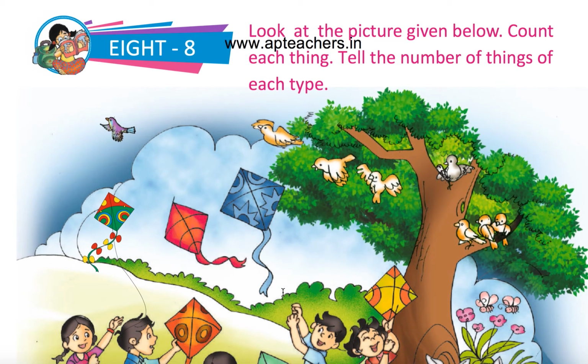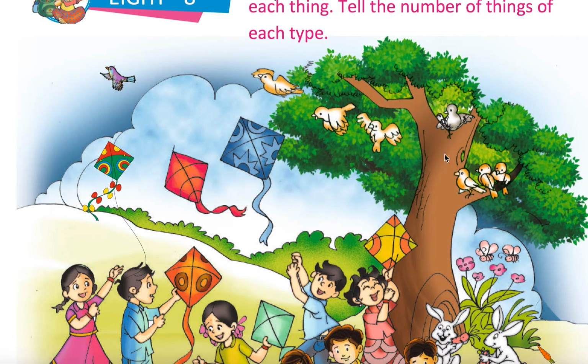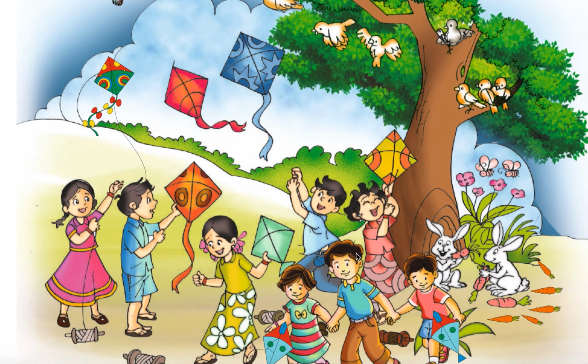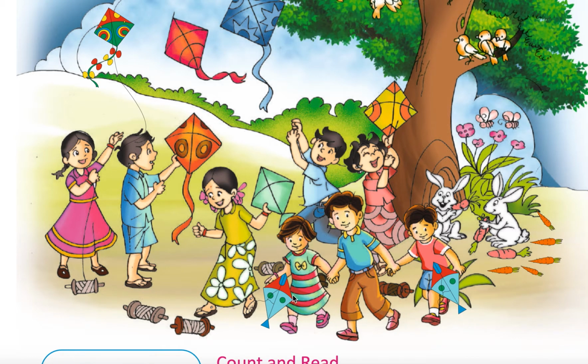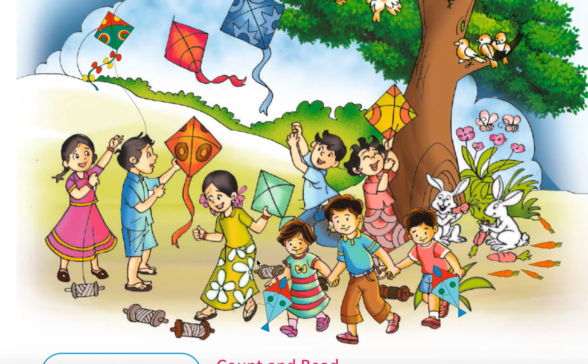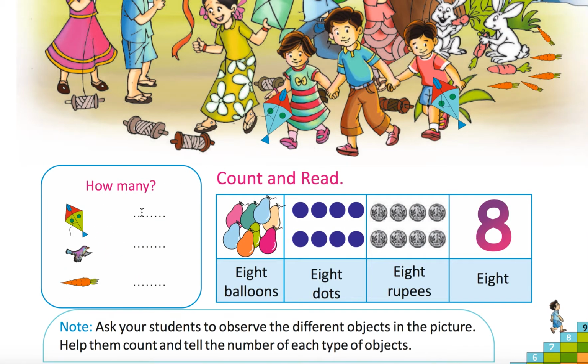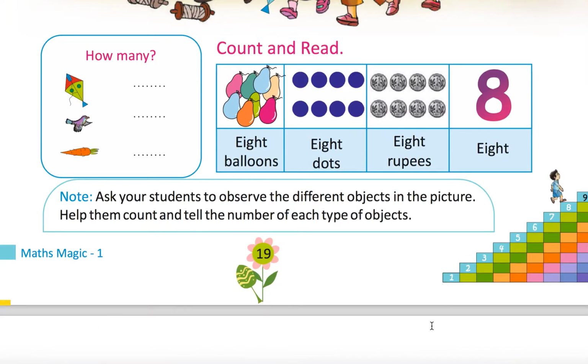Look at the picture given below. Count each thing. Tell the number of things of each type. How many birds? 3, 4, 5, 6, 7, 8 birds are there. How many children? 8 children. How many kites? 1, 2, 3, 4, 5, 6, 7, 8. 8 kites. How many carrots? 1, 2, 3, 4, 5, 6, 7, 8. 8 carrots. Okay. So 8 kites, 8 birds, 8 carrots, 8 balloons, 8 dots, 8 rupees, 8.